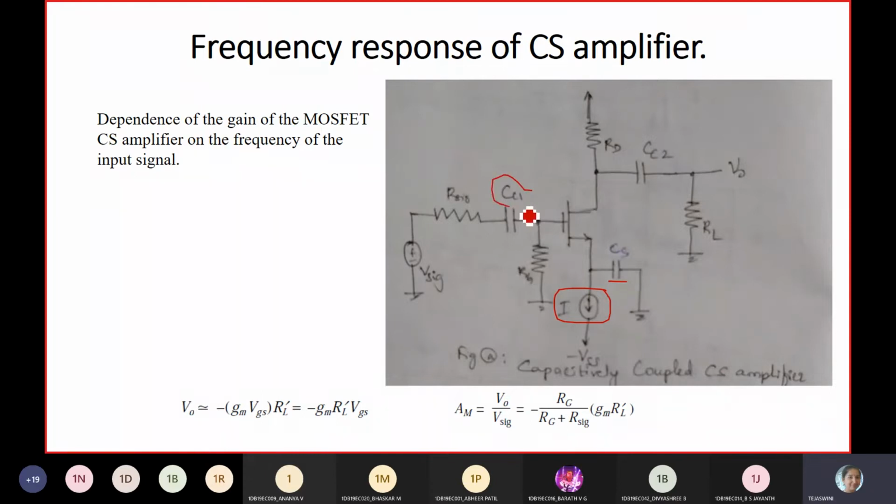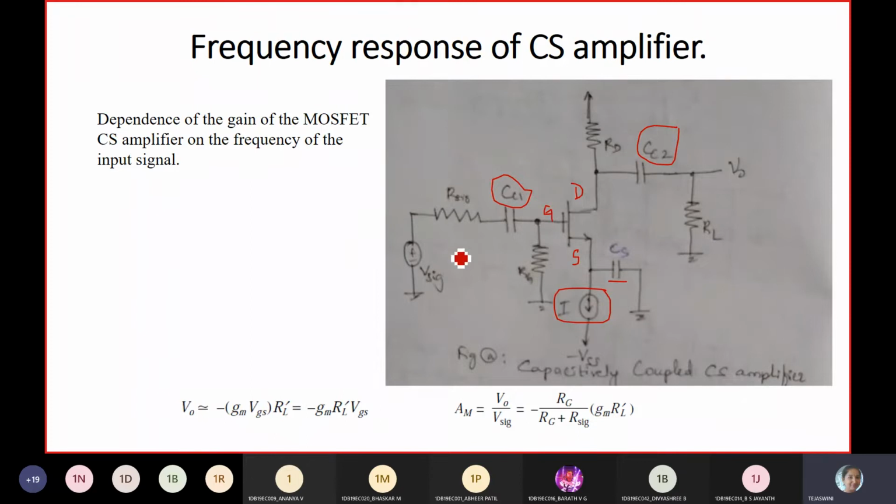CC1 and CC2 are the coupling capacitors that limit the bandwidth. We are going to apply a signal to the gate terminal. It is a normal common source amplifier, nothing different; only you have to include three capacitances. The coupling capacitors are placed between the input and the output. CC1, CC2 are the coupling capacitors, and CS is a bypass capacitor across the source.